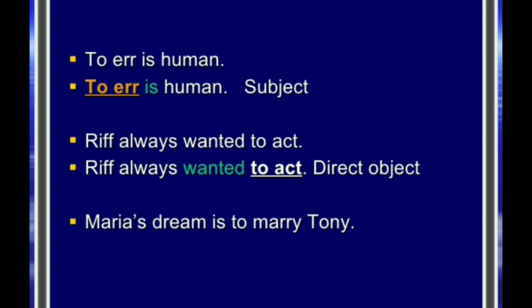Riff always wanted to act. So wanted is a verb. To act is attached to it, so it is a direct object. Okay. So Maria's dream is to marry Tony.